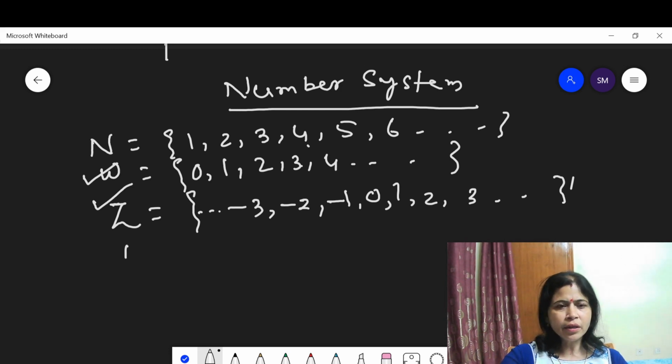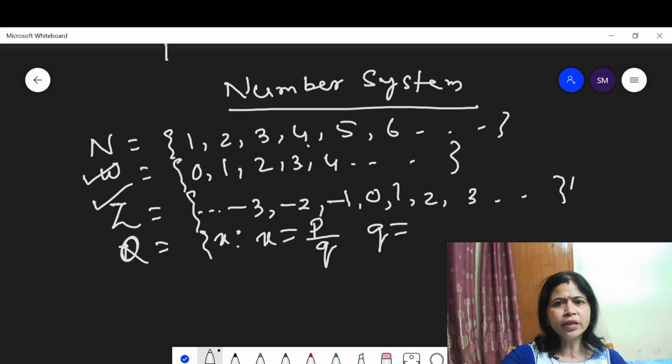Now Q is the set of rational numbers. A rational number is a number x such that x is equal to p upon q, where q is not equal to 0. This is the set of rational numbers. Rational numbers are those numbers which can be represented in the form of p by q.